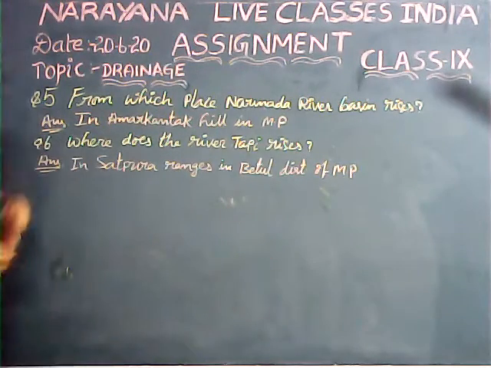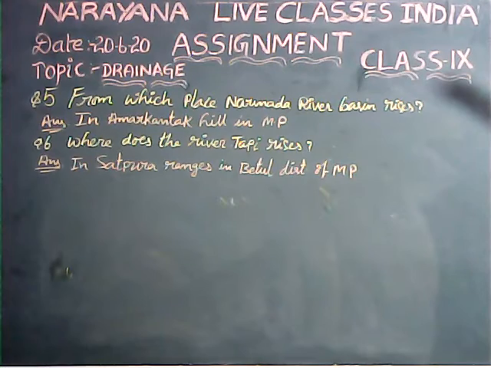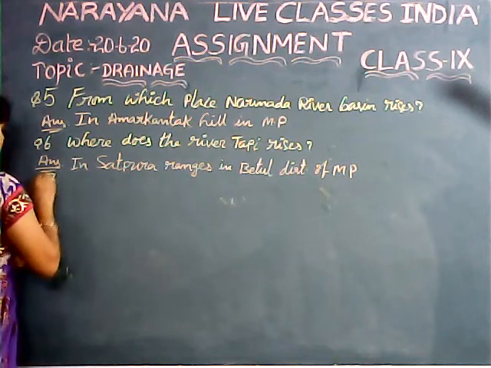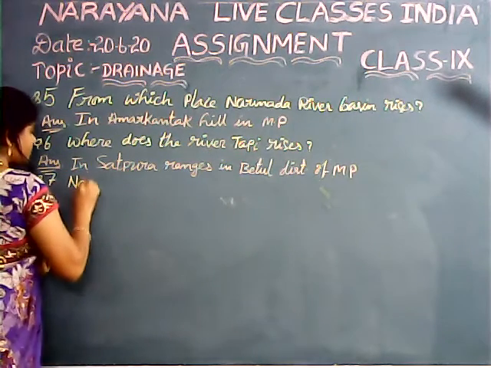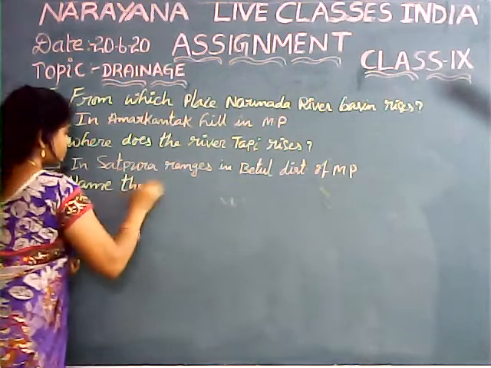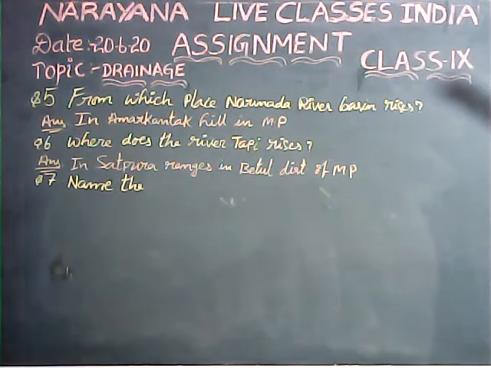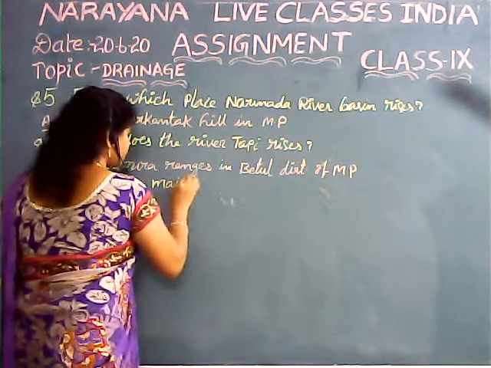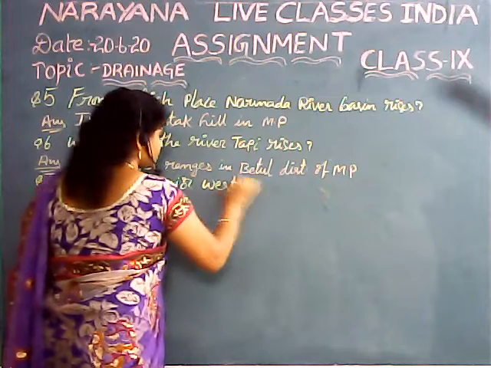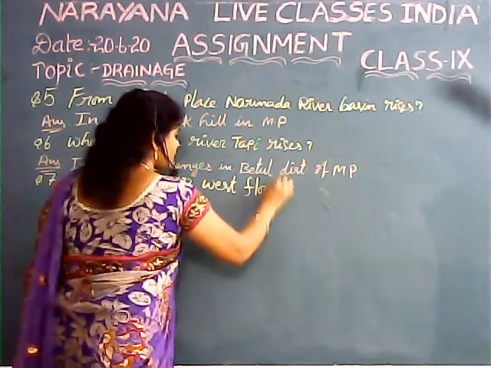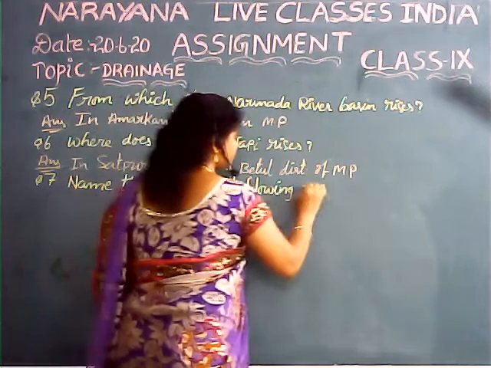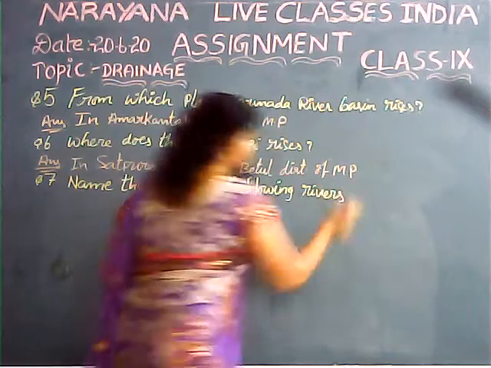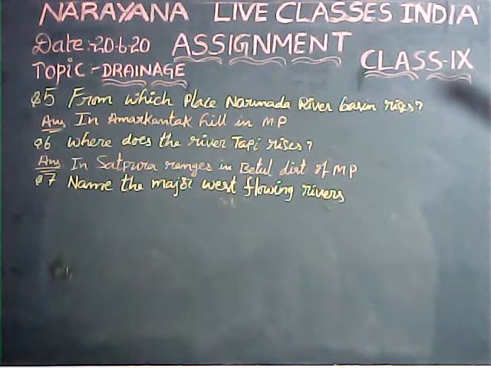Then the seventh question is: name the major west flowing rivers of the Western Ghats.